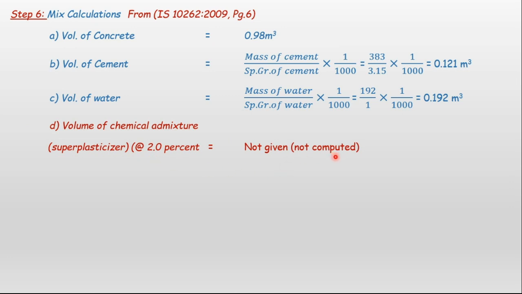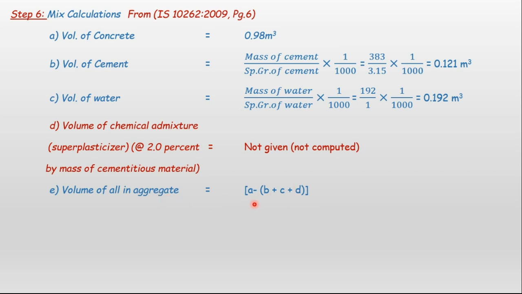Not given, not computed. So in this problem it is not given, we are not going to calculate it. By mass of cementitious material it was 2%. So what is the cementitious material? Based upon that 2% we have to calculate that. Next is volume of all in aggregate.